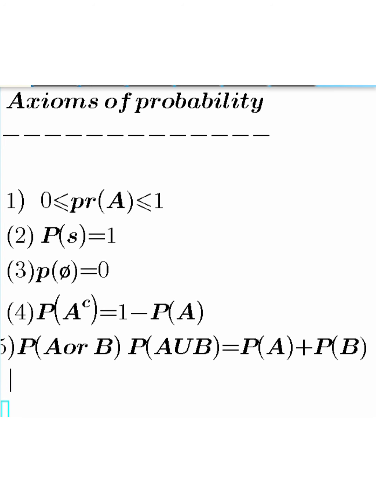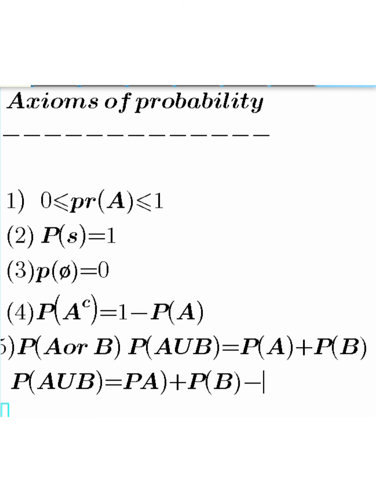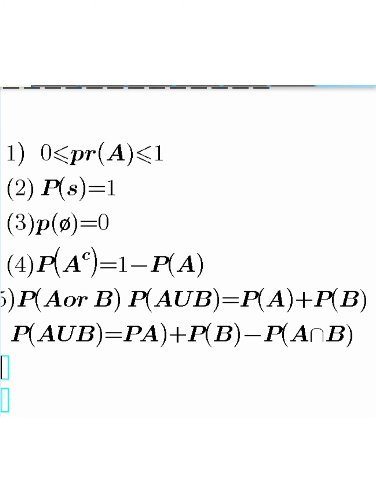But if they are not mutually exclusive, that does not mean that they are independent. It's just that they are not mutually exclusive. We have a different way of writing that, and the formula is probability of A plus probability of B minus probability of A intersection B. Okay, that is that. So the first one, number 5, is if they are mutually exclusive. Number 6 is if they are not mutually exclusive.